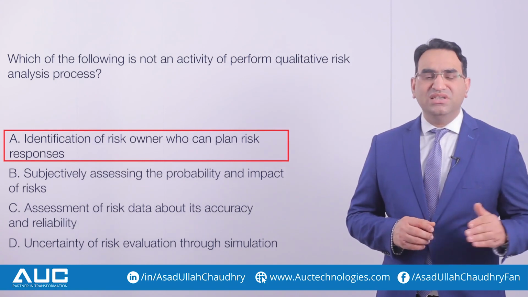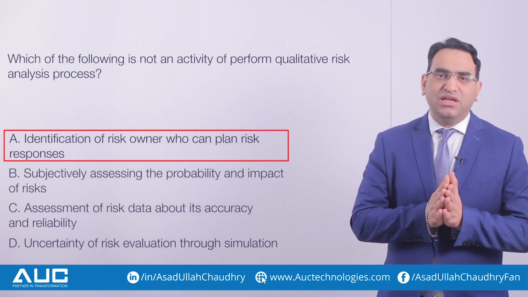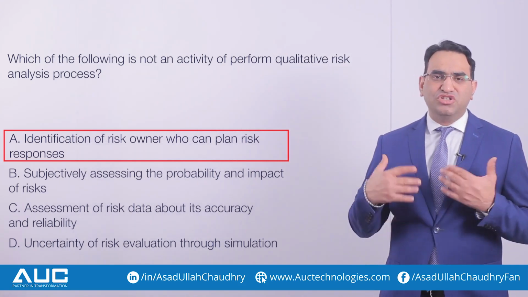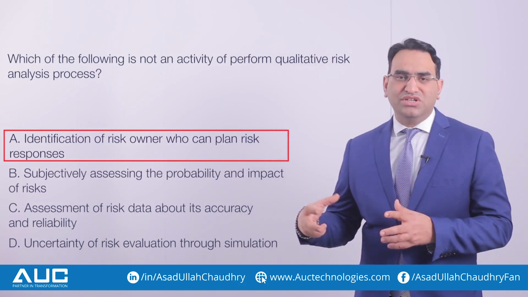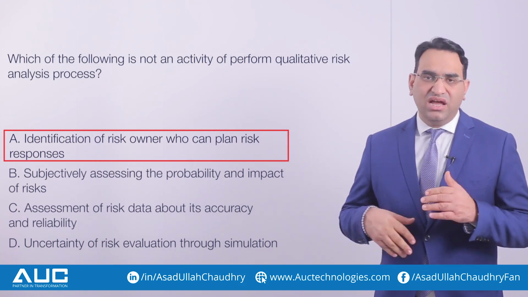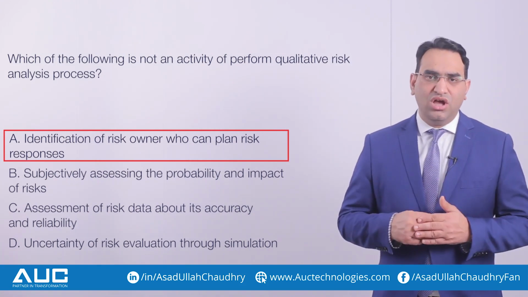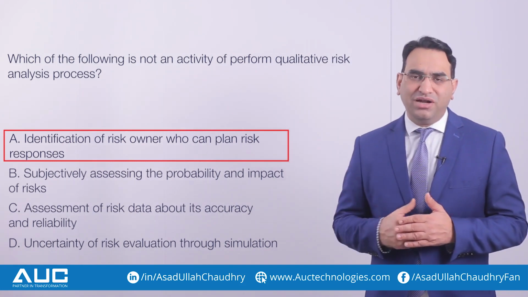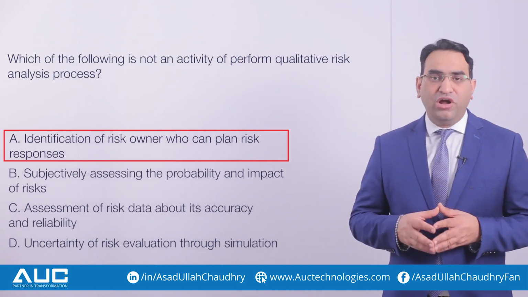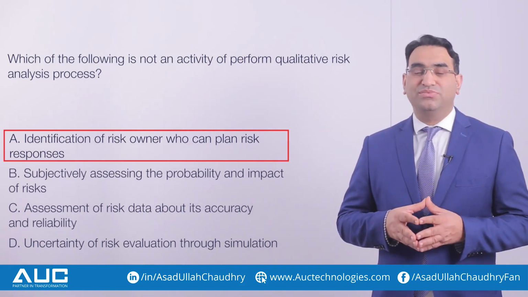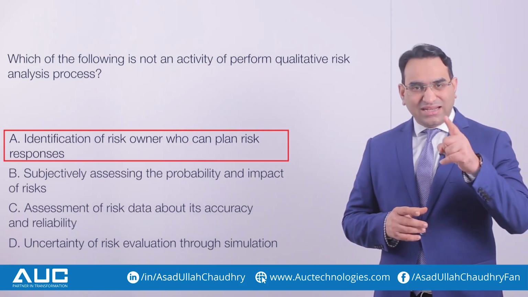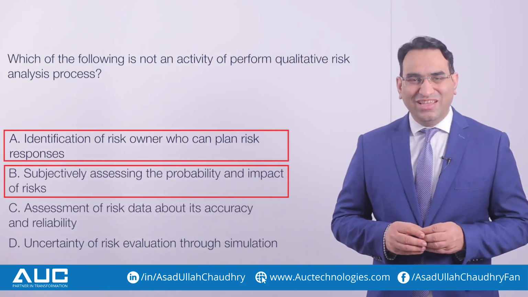Then option number B says subjectively assessing the probability and impact matrix. You see, subjectively means based on our expert judgment, based on intuition. We are not using any calculation, formula, simulation. So what we are saying is, okay, based on my previous experience, this risk will have 60% chance, or it will impact X much amount in our project. So when we identify the priority of risk in perform qualitative analysis, yes, we use subjective assessments. So it is part of the perform qualitative risk analysis. That is why, yes, it is not the answer of the question.